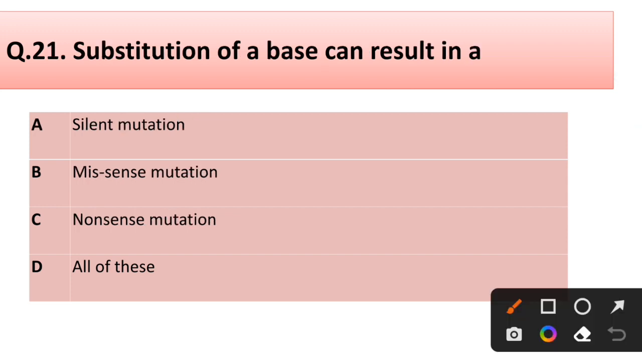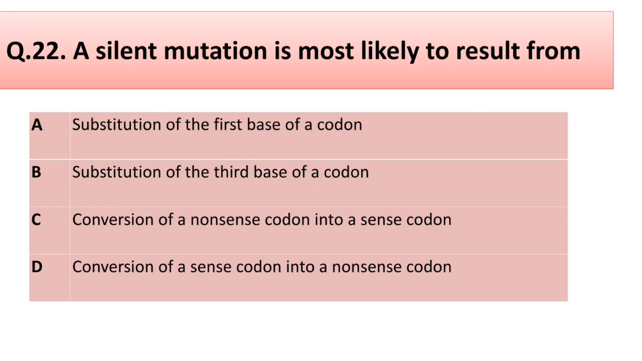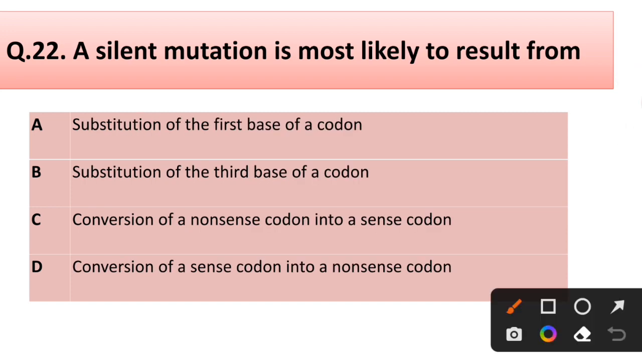Question 21. Substitution of a base can result in silent mutation, missense mutation, nonsense mutation, all of these. Correct answer is option D, all of these. Silent mutation, missense mutation, nonsense mutation. Question 22. A silent mutation is most likely to result from substitution of the first base of a codon, substitution of the third base of a codon, conversion of a nonsense codon into a sense codon, conversion of a sense codon into a nonsense codon. Correct answer is option B, substitution of the third base of a codon.